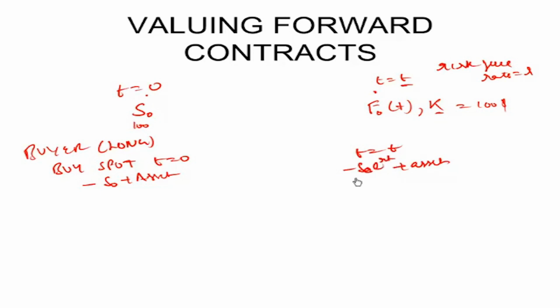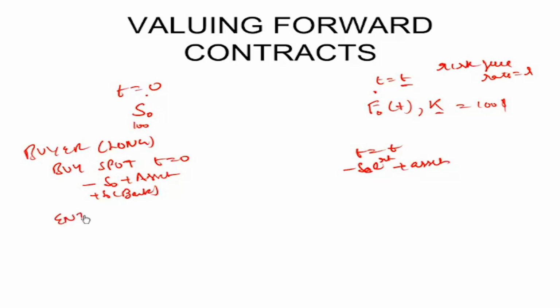S0 is the principal and S0 e raised to the power RT is principal plus interest. So we assume that he got S0 from a bank such that at maturity he pays S0 e raised to the power RT and he still has the asset with him. That's what he could do if there was no forward agreement available. So buy it today and keep it with you till time T equal to T.